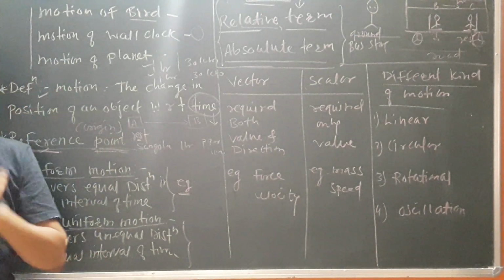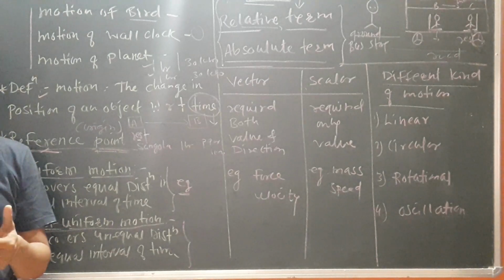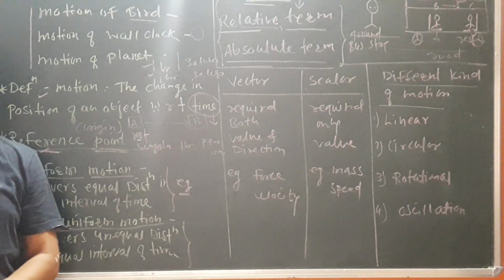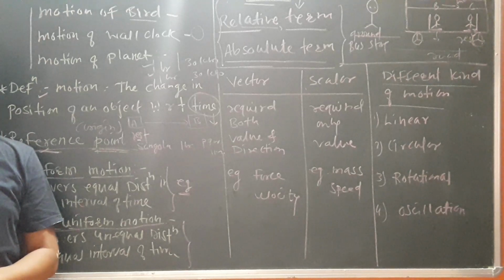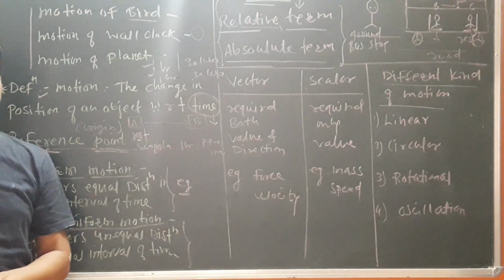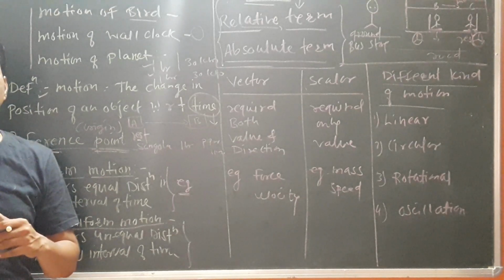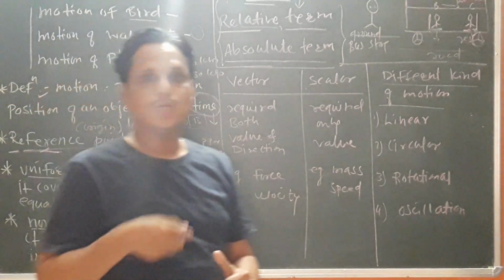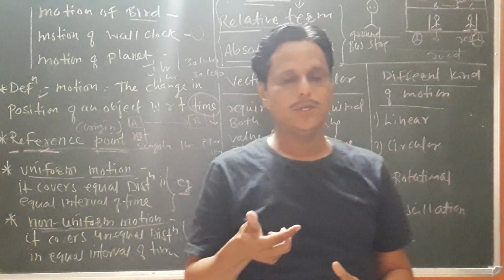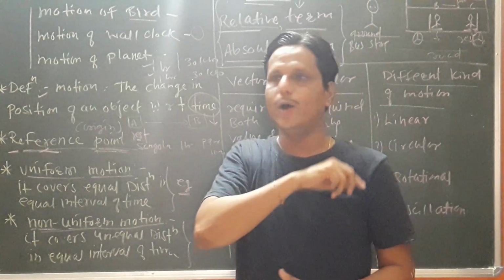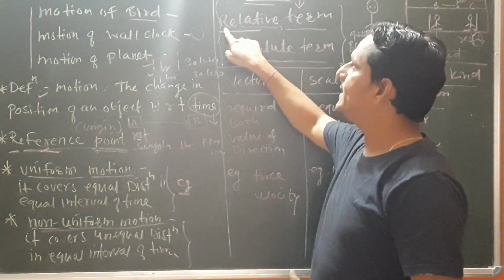Suppose, in the perspective of a person, I am going to sit here, or stand here. In your perspective, you can say that you are at rest. But some other person can also say that he is in motion. How? Because right now the blood is moving, and I am breathing. So it is also in motion. So it depends upon the respective person or reference point. That's why motion is a relative term.